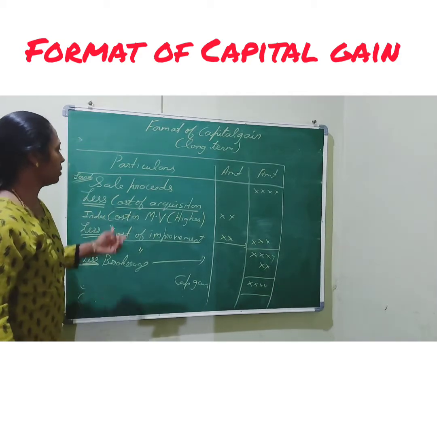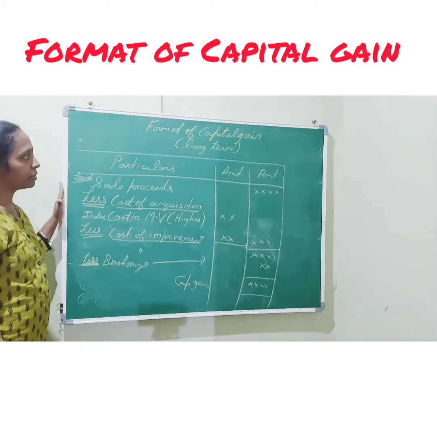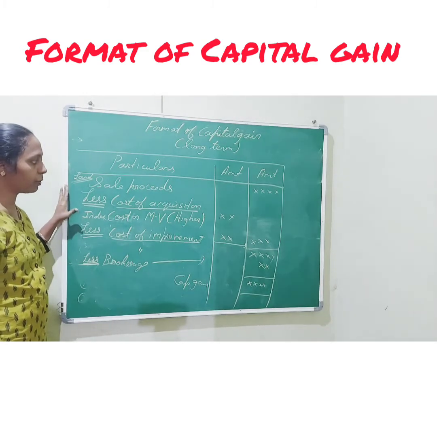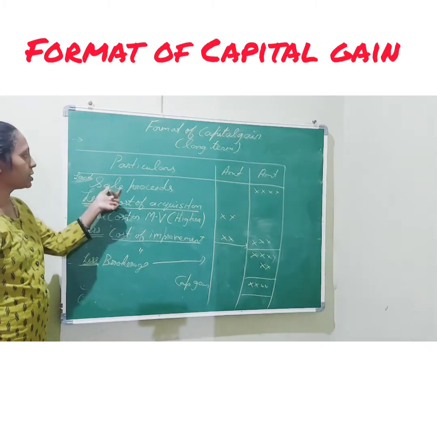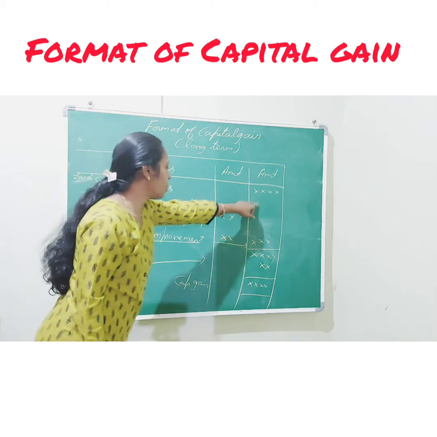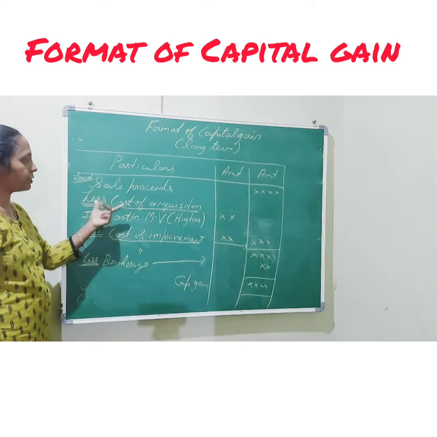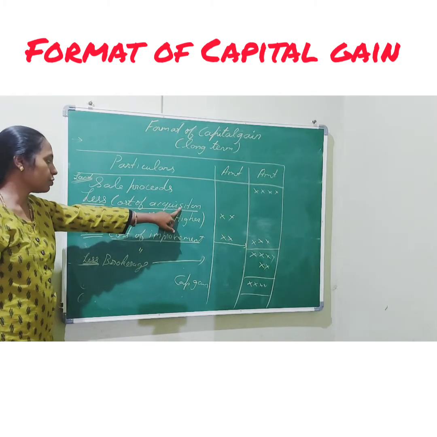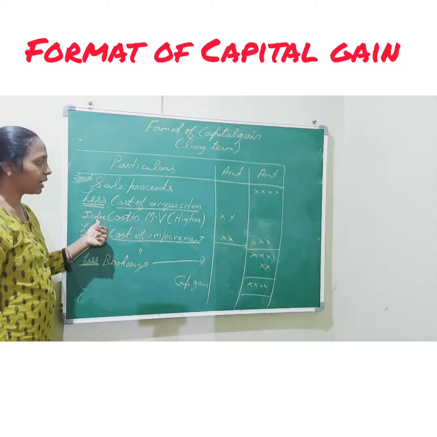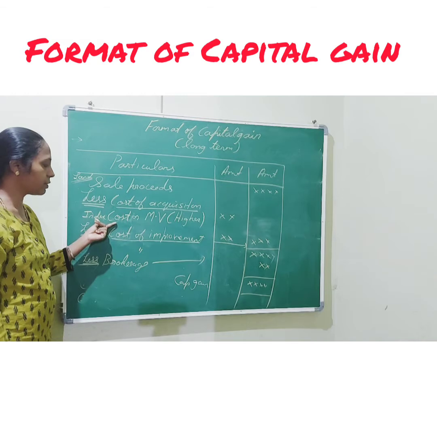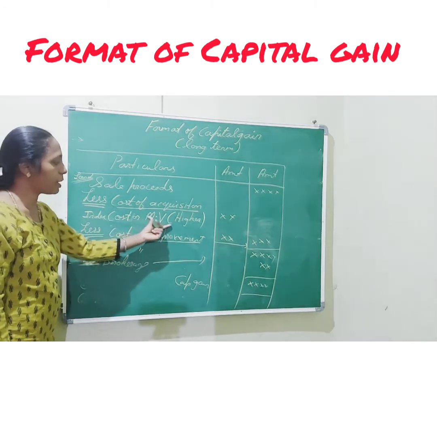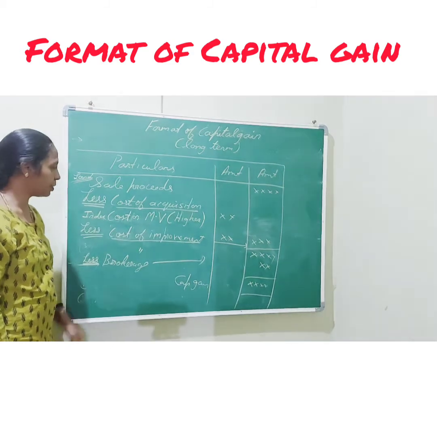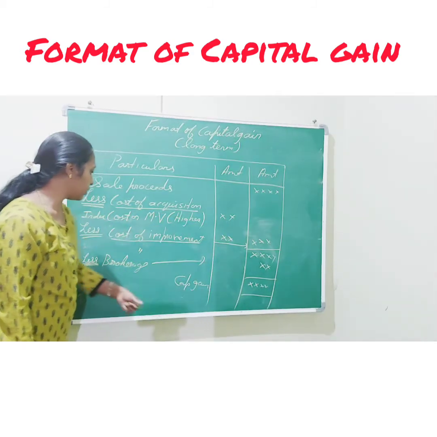So just once again I'll go through. This is the format of long-term capital gain. Short-term also I will give you the format. First I'll go to the sale proceeds. It is given in the problem. Write the sale proceeds or cost of sales. Then less cost of acquisition. Acquisition is nothing but cost of purchase. So we have to calculate this. Cost of index is given. So cost of index or market value, whichever is higher, that amount has to be taken and the calculation has to be done. So write it in the inside column.